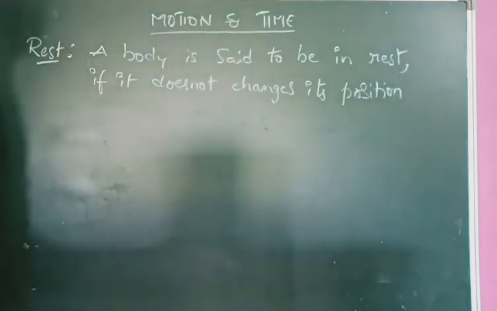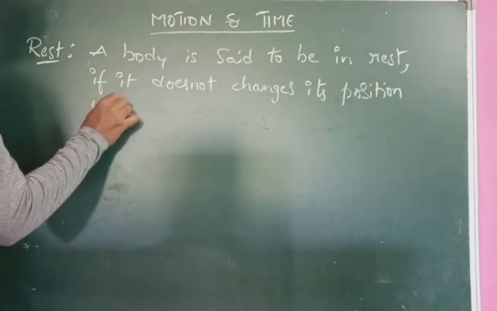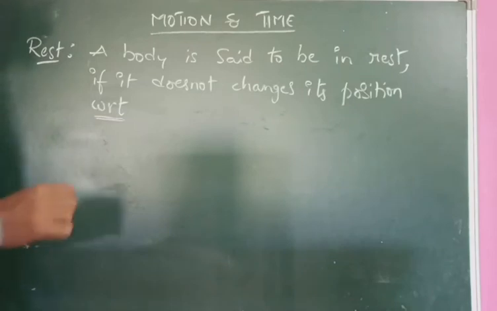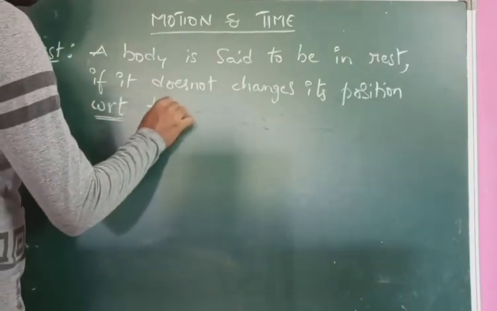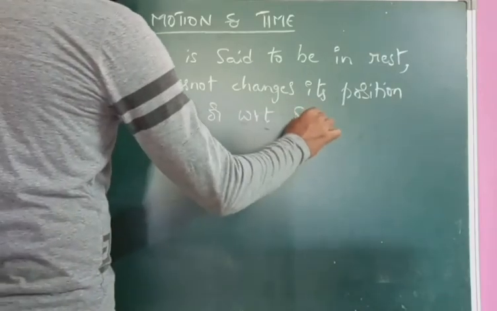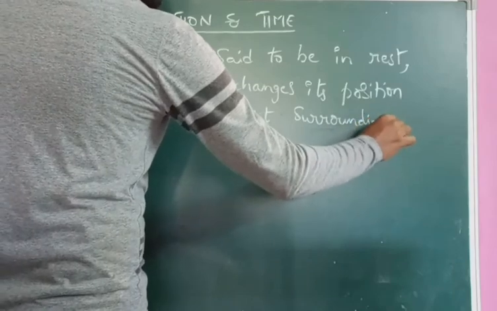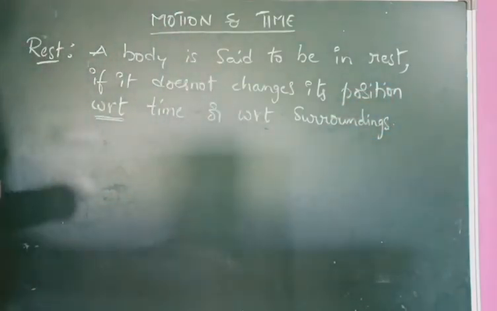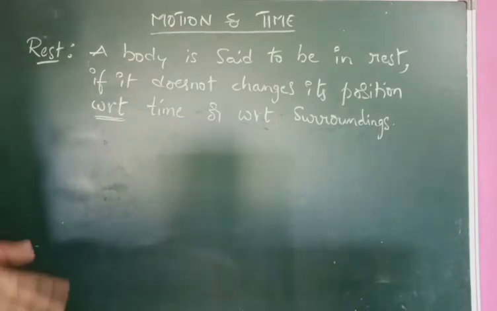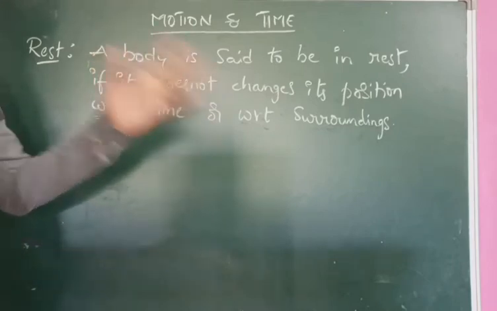If it does not change its position with respect to time, WRT indicates with respect to, or with respect to surroundings. So with respect to time or with respect to surroundings, if a body does not change its position, then we can say that body is in rest position.